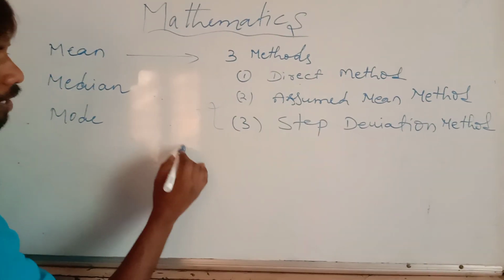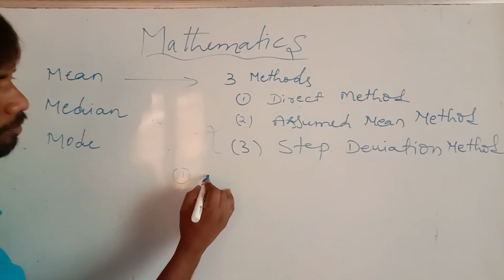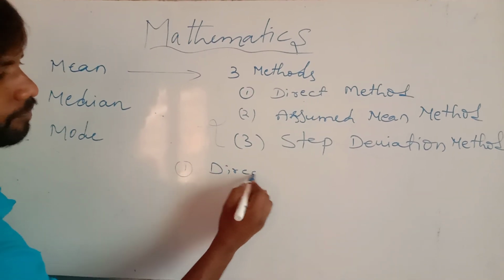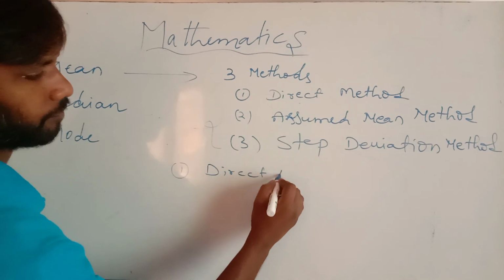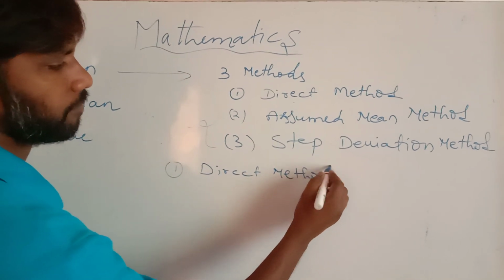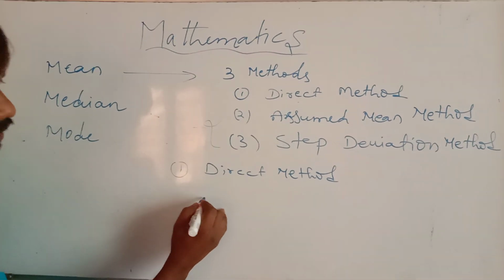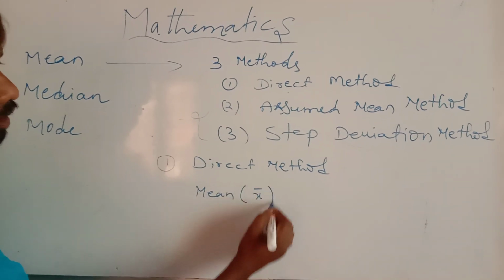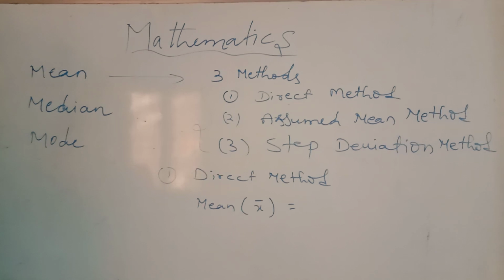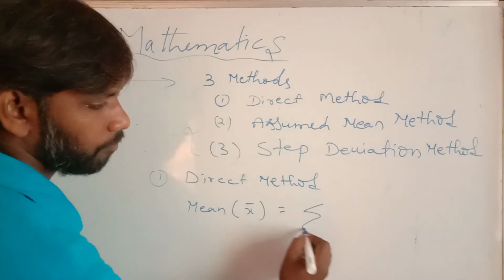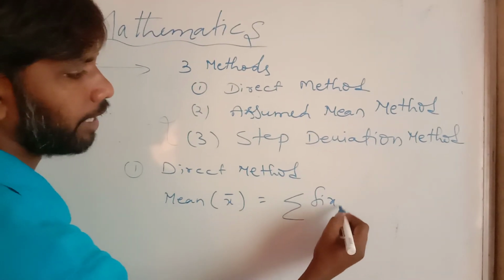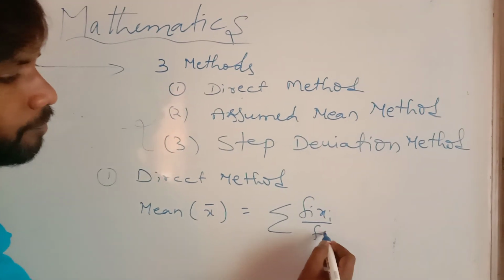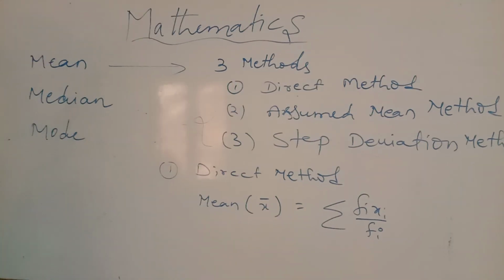If you look at the first one, the direct method, you have the formula for the mean, which is denoted with x bar. Mean x bar equals sigma fi xi by sigma fi.